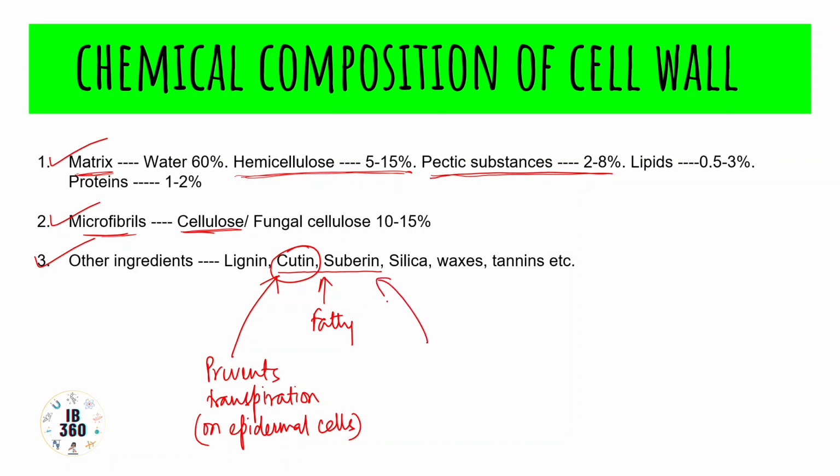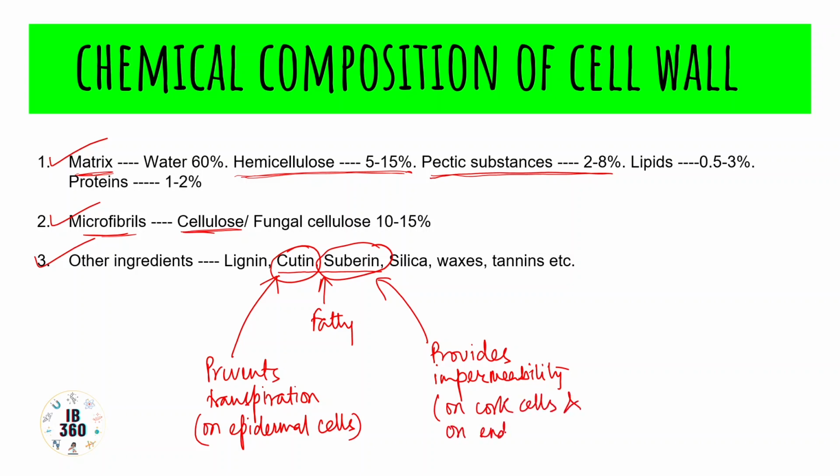Suberin is mainly found on cork cells and on endodermal cells, and provides impermeability.